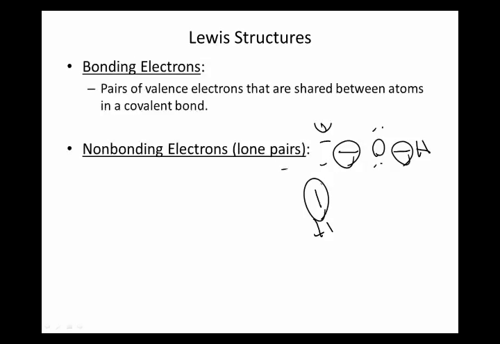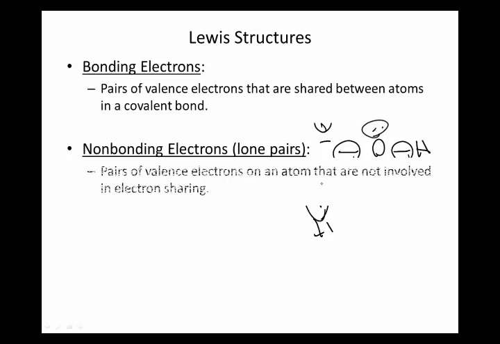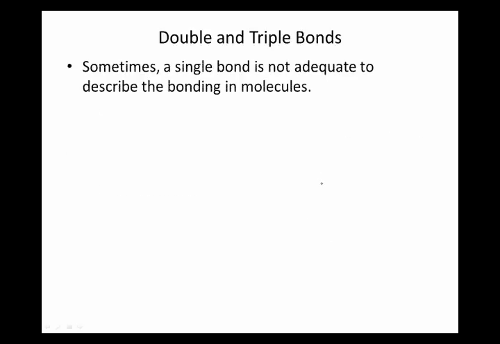Non-bonding electrons are these. They're also called lone pairs, and they're always going to show up in pairs. I'll talk later about having an individual single loose electron, but it's kind of weird. So we're going to talk about lone pairs. You can also have double and triple bonds. So sometimes single bonds aren't adequate to describe bonding in molecules.